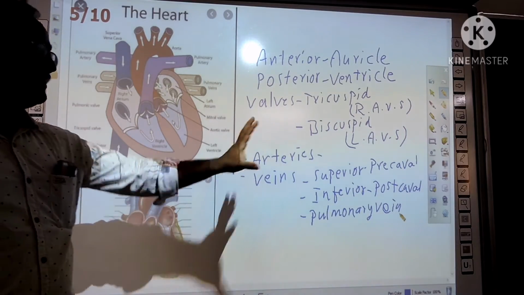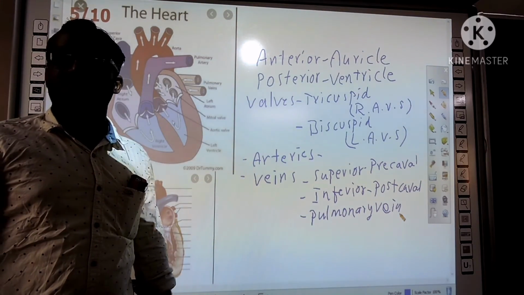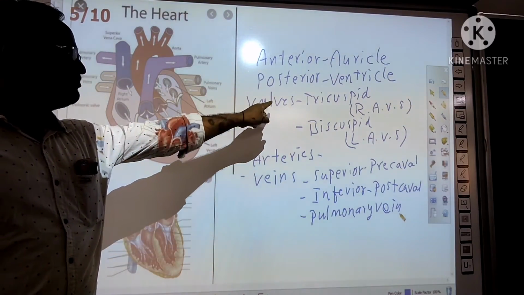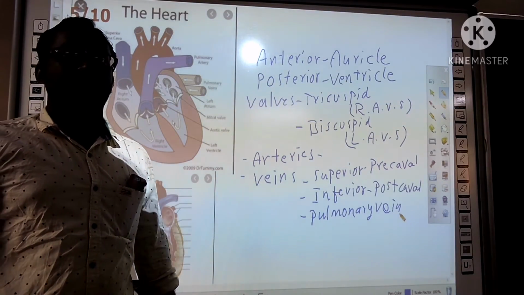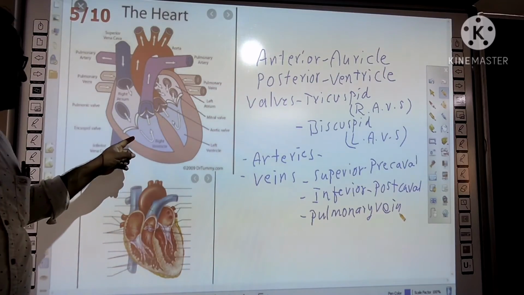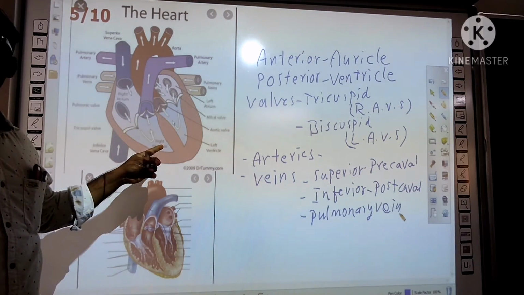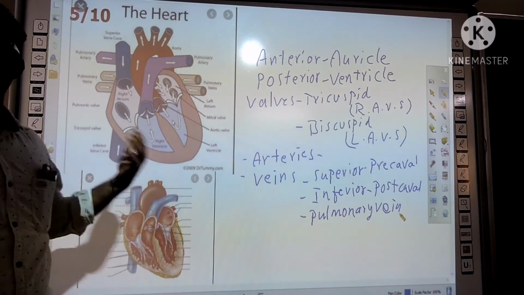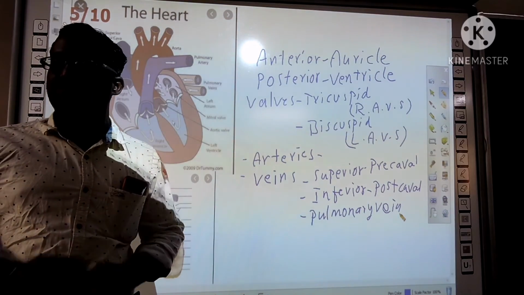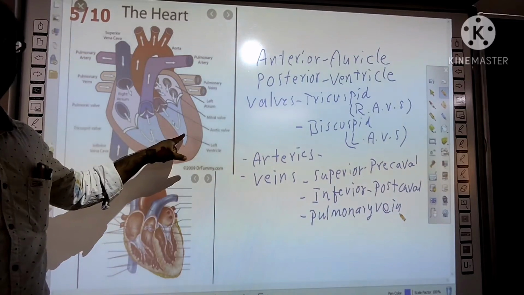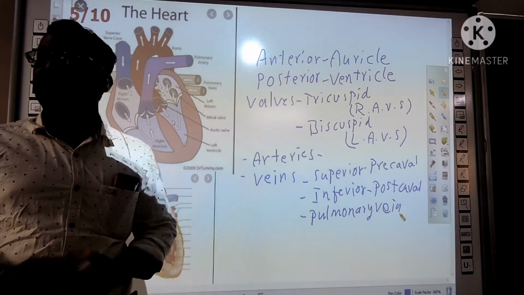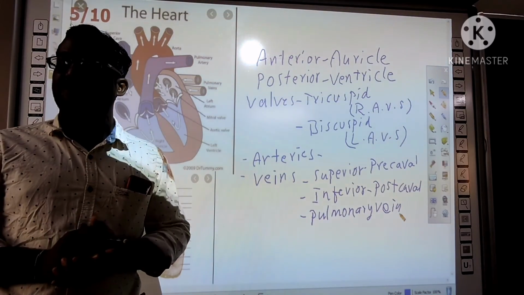Okay, this is about blood vessels. About valves, one more type of valves you can observe. Between the right ventricle and the pulmonary artery, valves are there. Those are pulmonary valves. At the same time, between the left ventricle and aorta, valves are there. They are called systemic valves.